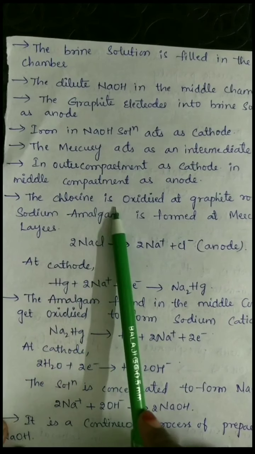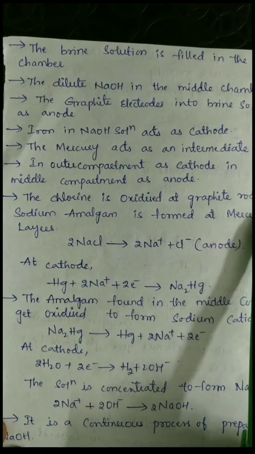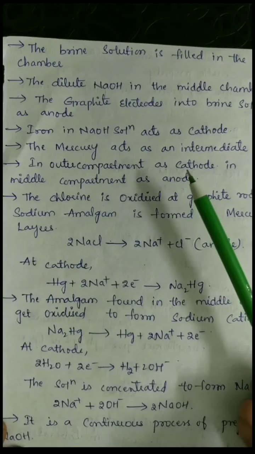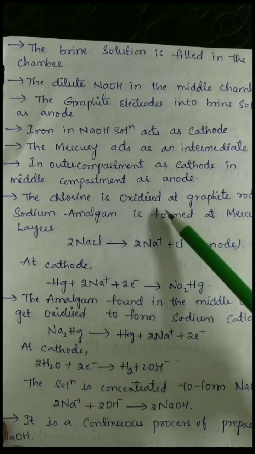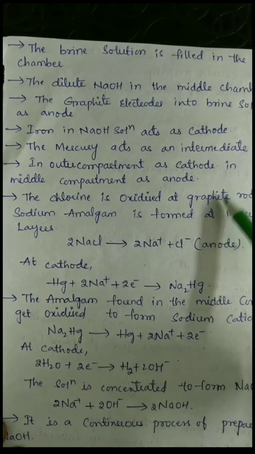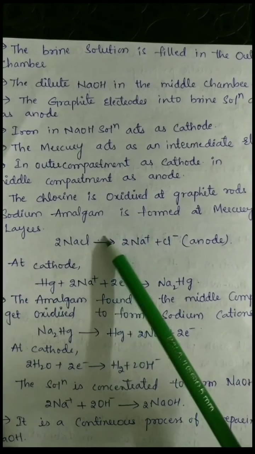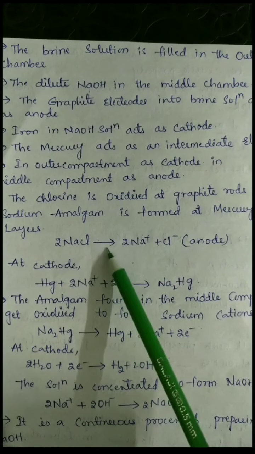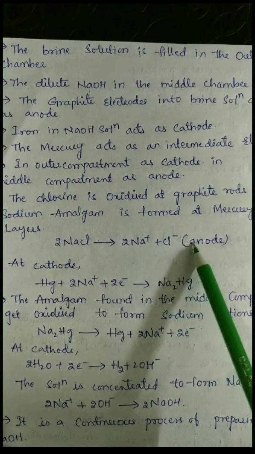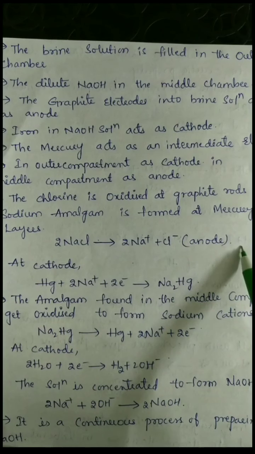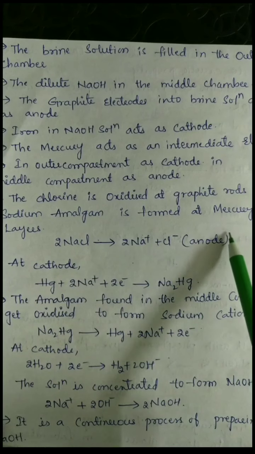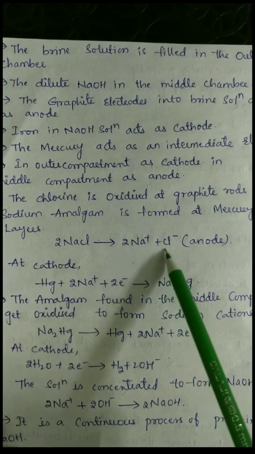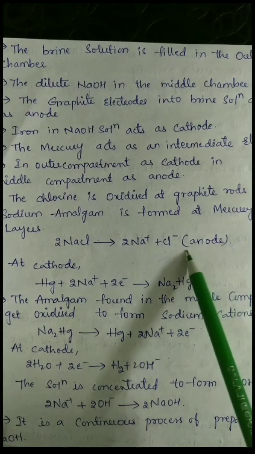The chlorine is oxidized at graphite rods and sodium amalgam is formed at the mercury layers. The reaction is 2NaCl gives rise to 2Na+ plus 2Cl-, where sodium is formed at the cathode and chlorine is formed at the anode.